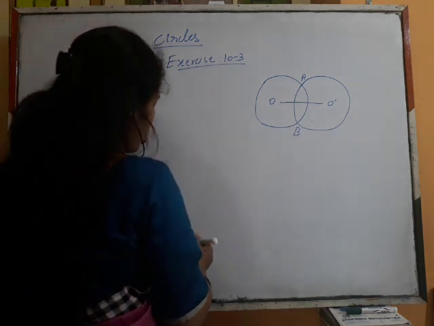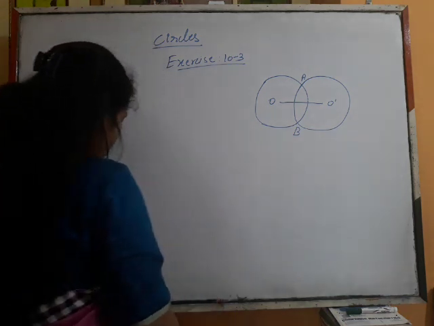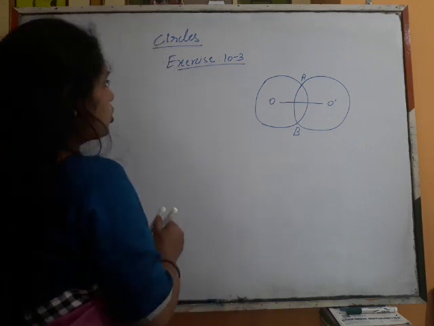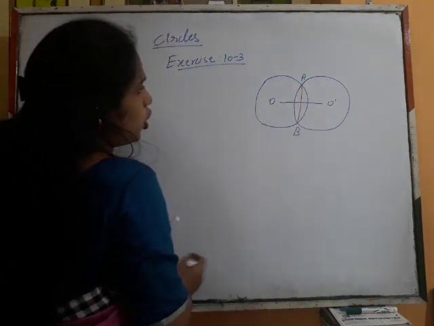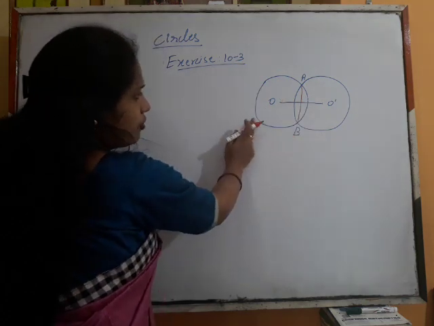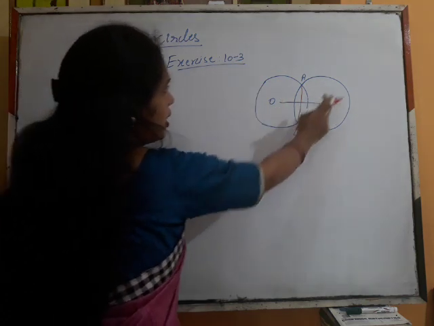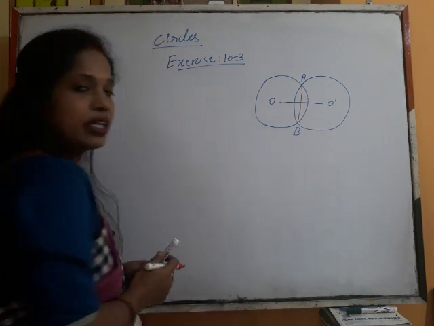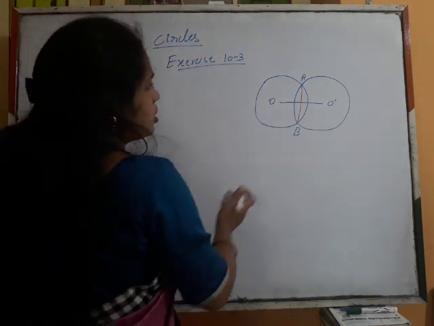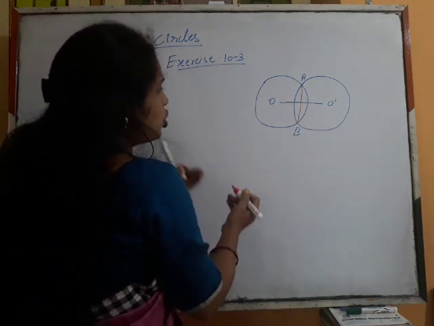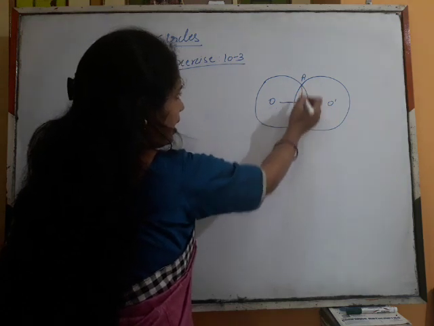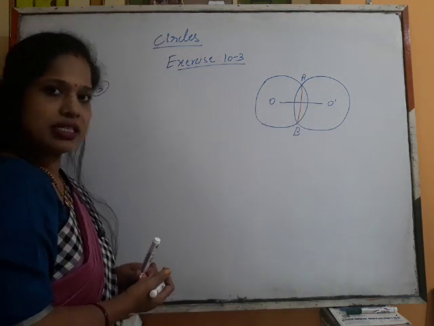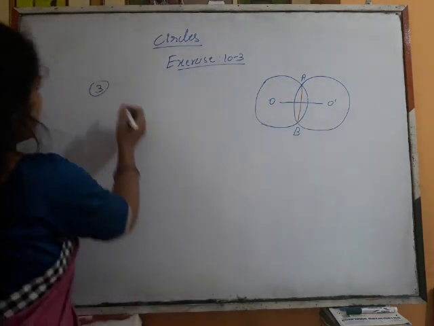Where is the common chord? The common chord is here. This is AB, the common chord. It is a chord for this circle with center O and this circle whose center is O dash. So this is the common chord. We have to show that OO dash and AB are perpendicular to each other. Simply. Okay, so let us start.